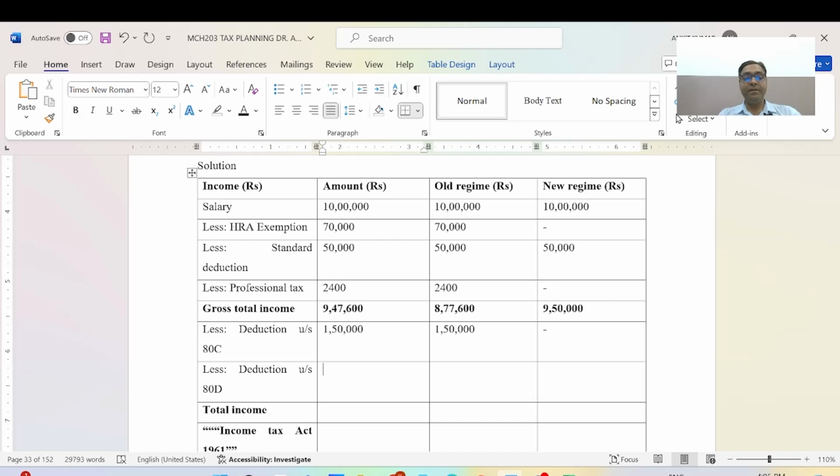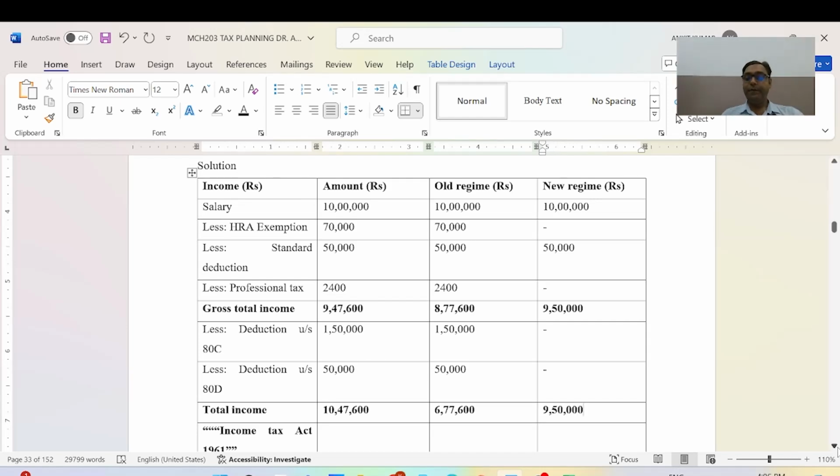It will be exempted only in the old regime, and this amount is 50,000, and it will not be exempted in the new. Now the total income is 10 lakh 47,600 in the old regime, which is 6 lakh 77,600 after deductions here, and here it is 9 lakh 50,000.